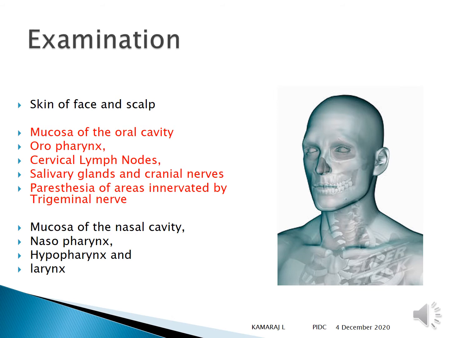Examination of the skin, face and scalp has to be carried out. Examine the mucosa of the oral cavity, examine the oropharynx, palpate the cervical lymph nodes, and carry out salivary gland and cranial nerve examination. Paresthesia of the nerves innervated by the trigeminal nerve has to be evaluated, as well as any form of deformity. Then the mucosa of the nasal cavity, nasopharynx, hypopharynx and larynx has to be examined to confirm any change from the normal architecture.